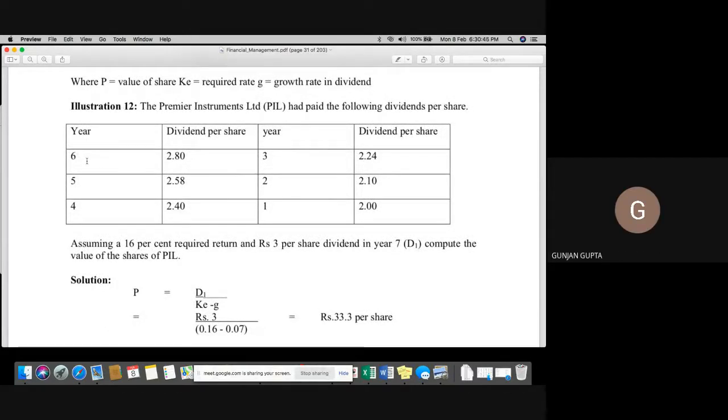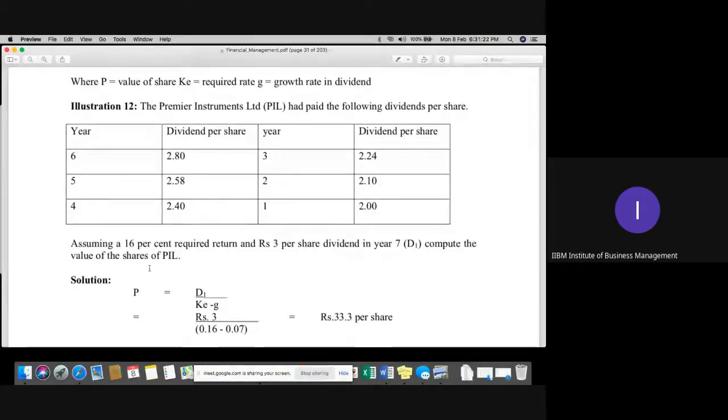Six years, dividend per share 2.8. It is basically the 3 years, and dividend per share is 2.24. So for first year it is this much, second year, third year, fourth year, fifth year, and sixth year. Now the 16% is the required rate of return, and 3 rupees per share dividend in year number 7, that is D1, the current year dividend.